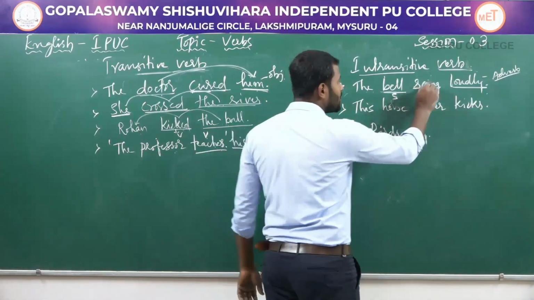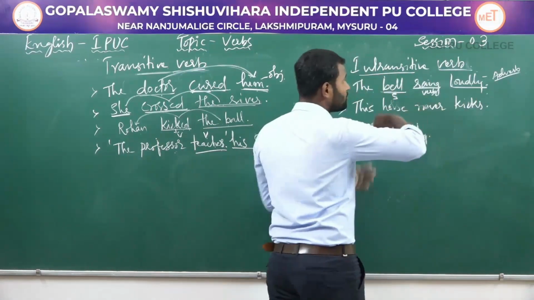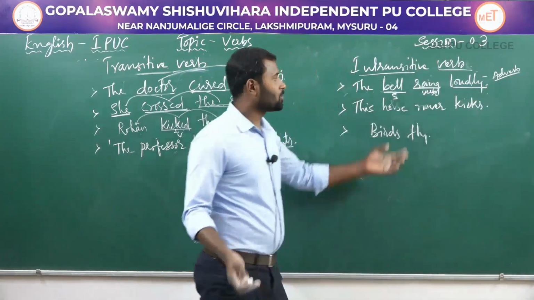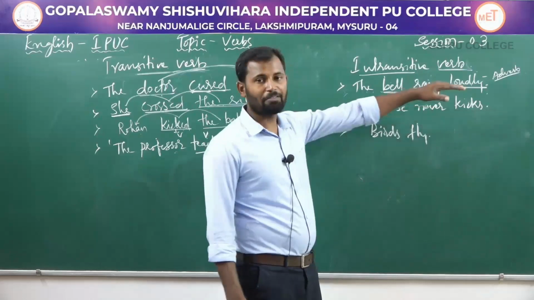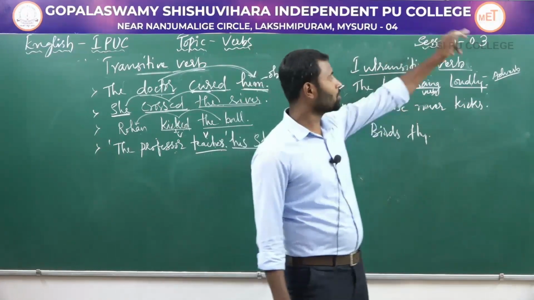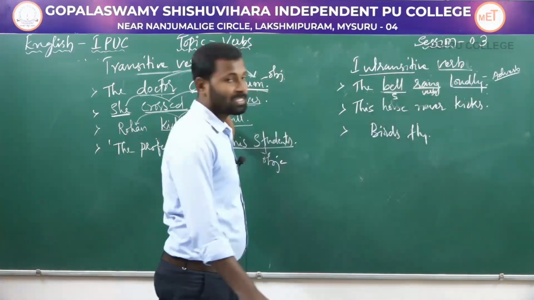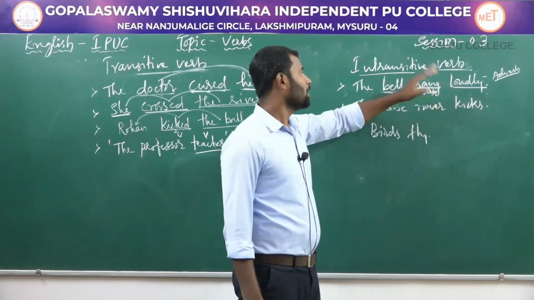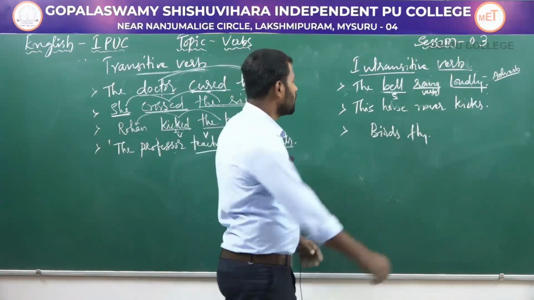Since the verb rang does not have any object to transfer the action of the subject to, it is an intransitive verb. If the action of the subject passes over to the object, then it is a transitive verb. Since you don't have any object in this sentence, the verb rang is an intransitive verb.